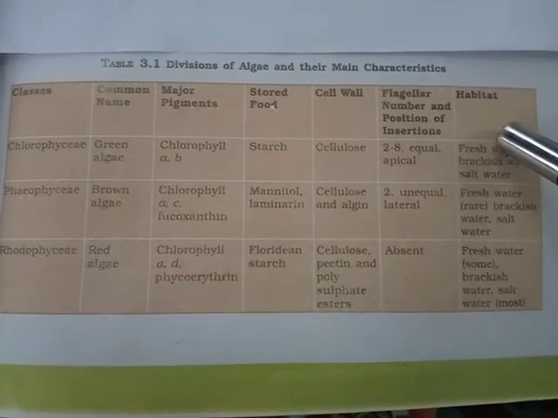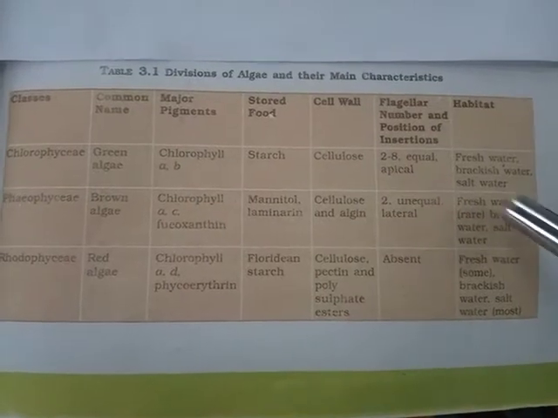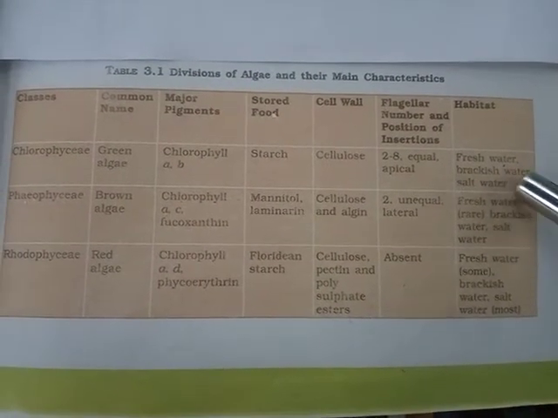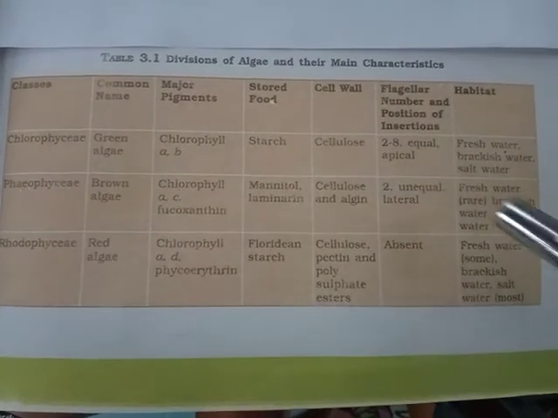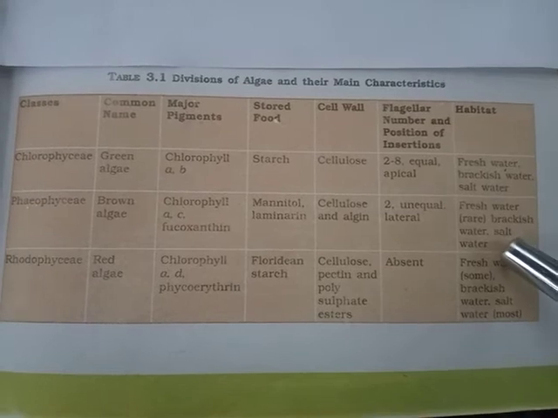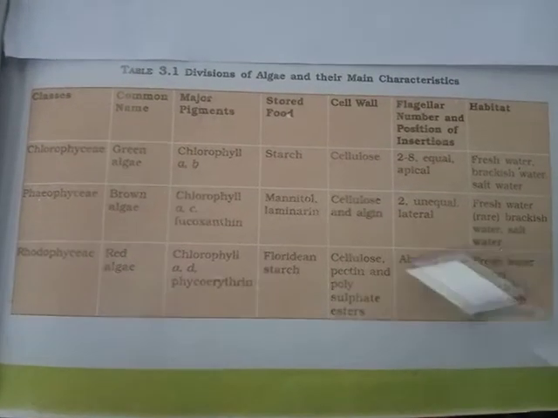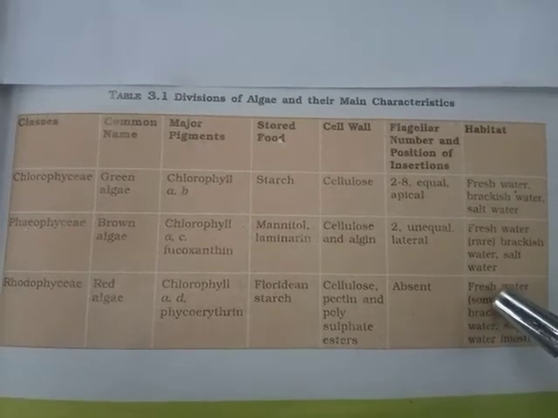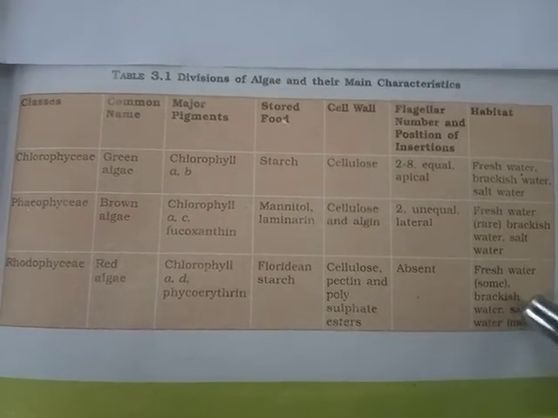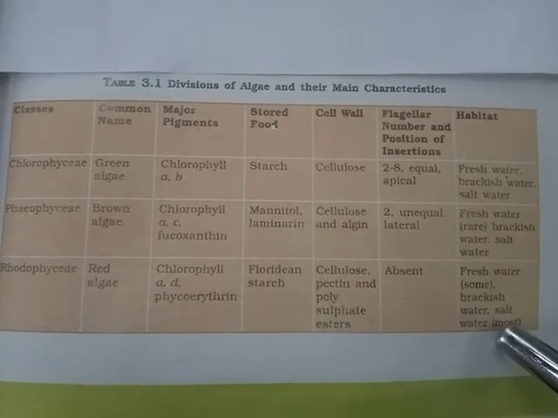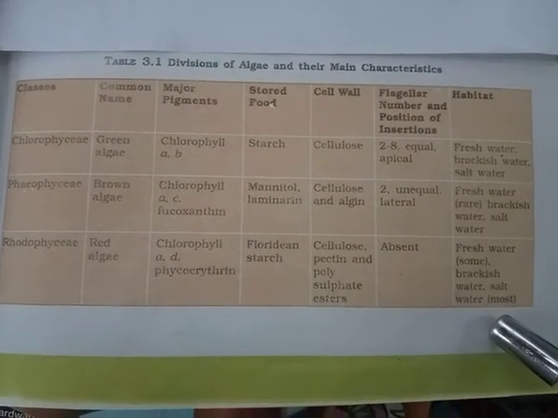As for habitats, the Chlorophyceae are mostly freshwater or present in brackish water or salt water. In the case of Phaeophyceae, mostly they are freshwater. Rarely they are found in brackish water or warm and salt water. In the case of Rhodophyceae, very few members are present in freshwater, whereas in brackish water and salt water they are found abundantly and mostly in the depths of the oceans.